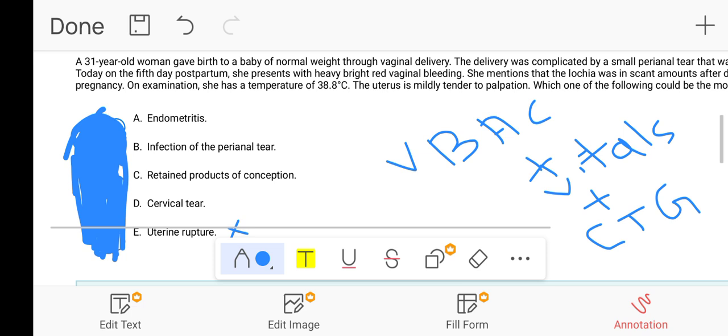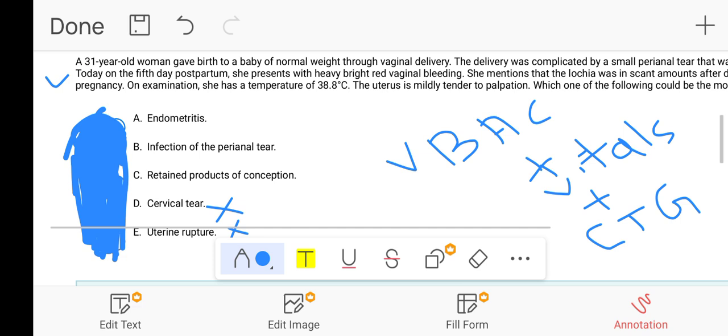What about the cervical tear? How will we diagnose the cervical tear? Always remember the cervical tear always presents with primary postpartum hemorrhage. Here you can see this is the case of secondary postpartum hemorrhage. She is presenting on the fifth day postpartum with a heavy bleeding. So what is the primary PPH? Primary PPH is when the patient presents with bleeding after delivery within 24 hours of delivery. From delivery to 24 hours, this is the primary PPH.